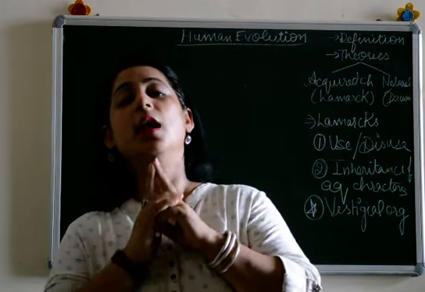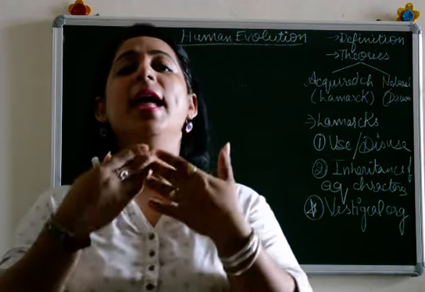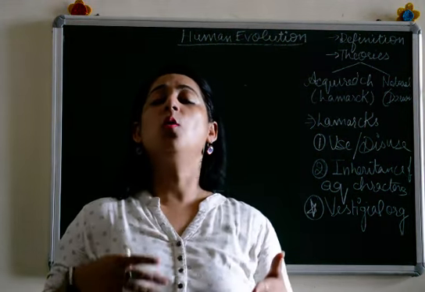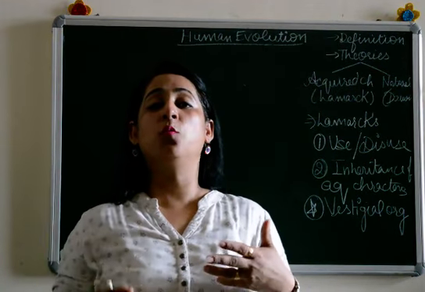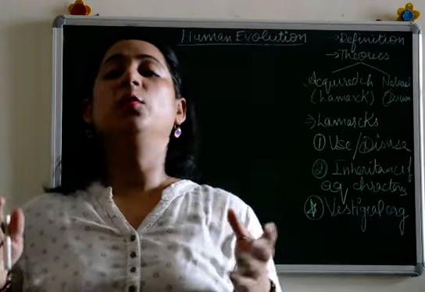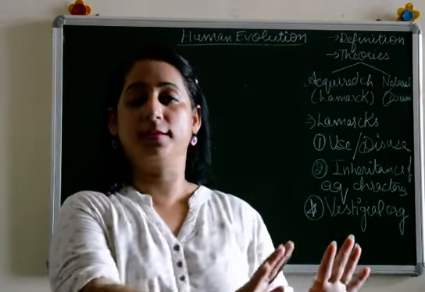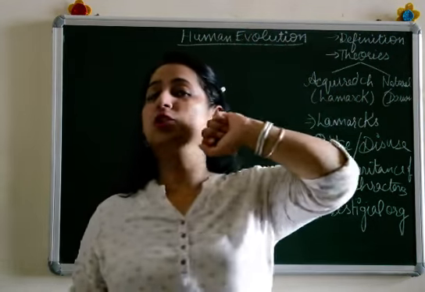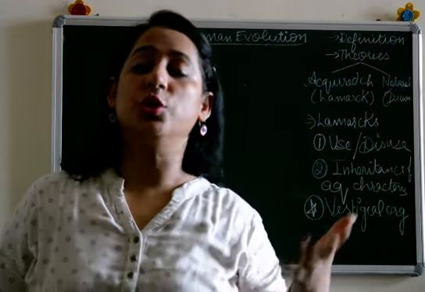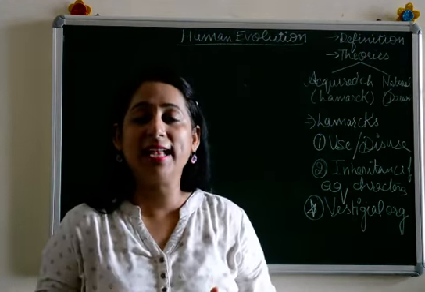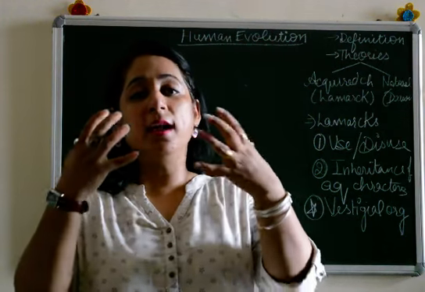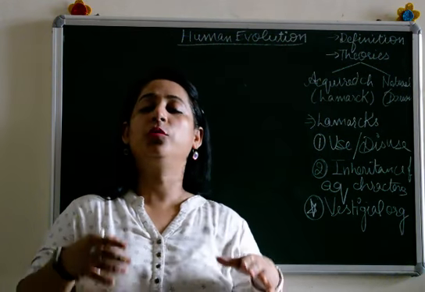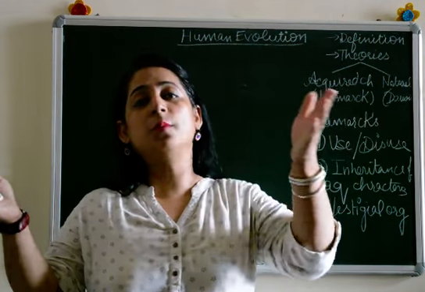Both these theories state only one thing: how organisms developed and acquired the characters which they presently have, how that development took place, and what the various proofs are that this happened in the past. Now starting with the first, I have made a gist of all this. First is the definition of evolution. How will you define evolution? Evolution is slow and gradual change, or acquiring of certain characters by individuals, which led to the formation of complex organisms from simpler ones.